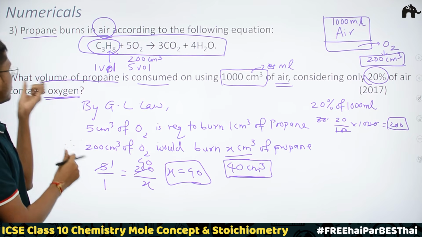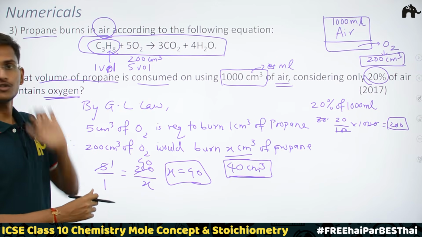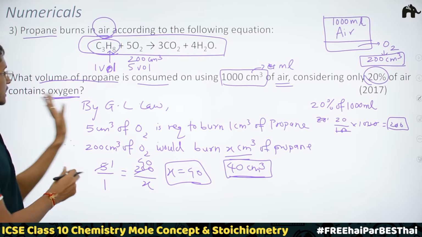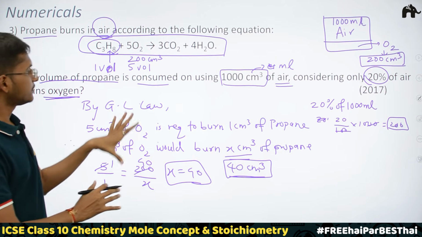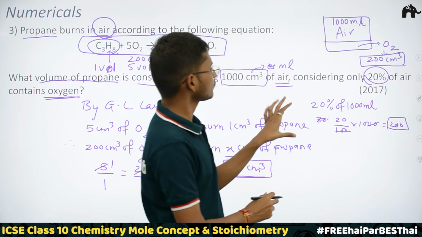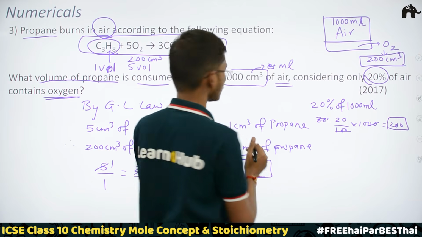And this thing only they have asked: what volume of propane is consumed. So 40 cm cube of propane is consumed on using 1000 cm cube of air, considering only 20% of air contains oxygen. The previous step, you can write it in sentence form, that as in the question they have said that 20% of air contains oxygen.